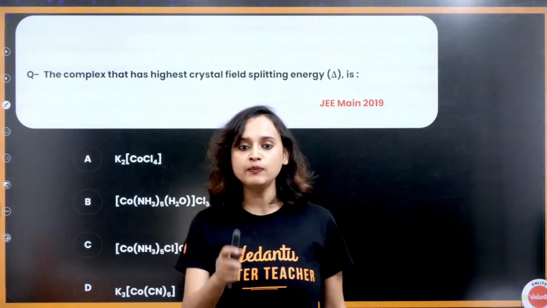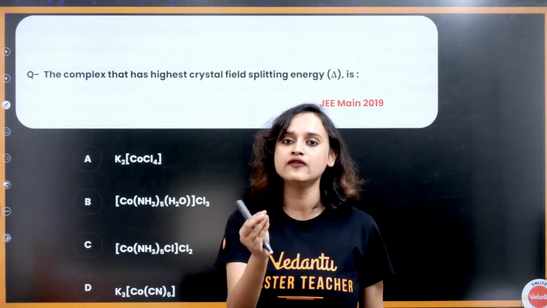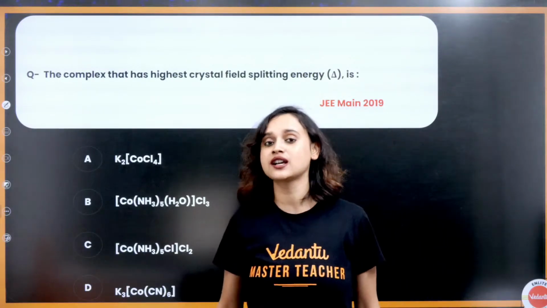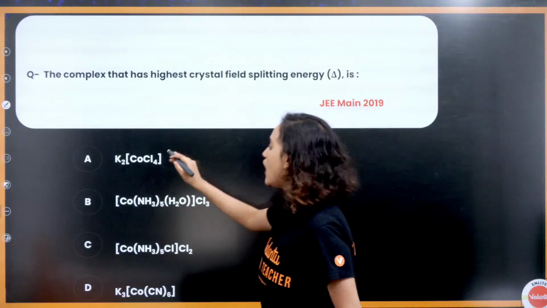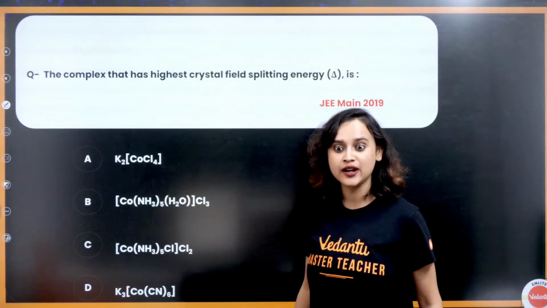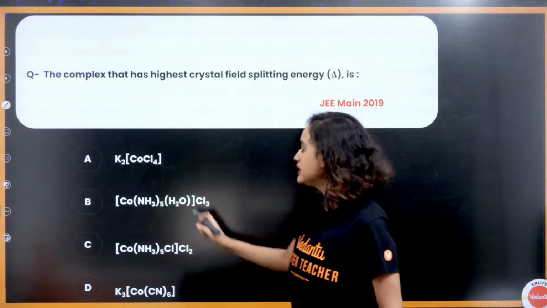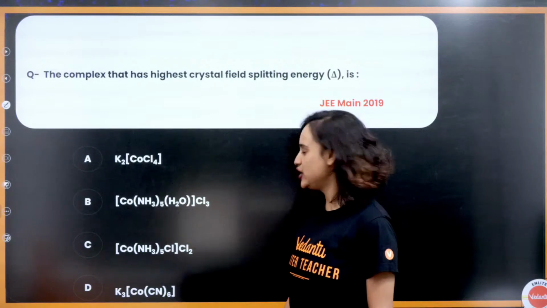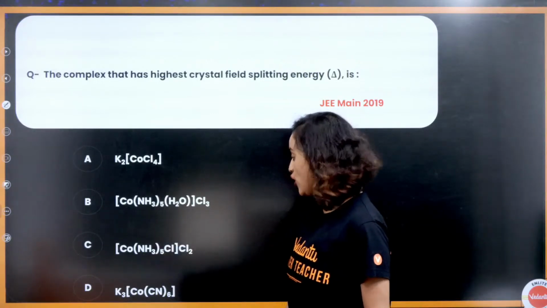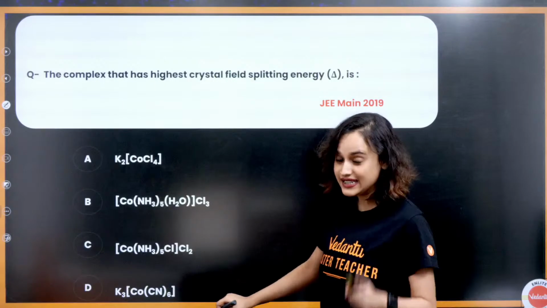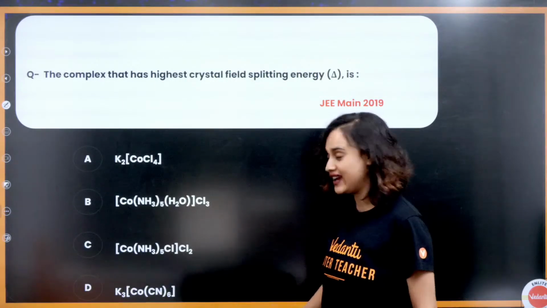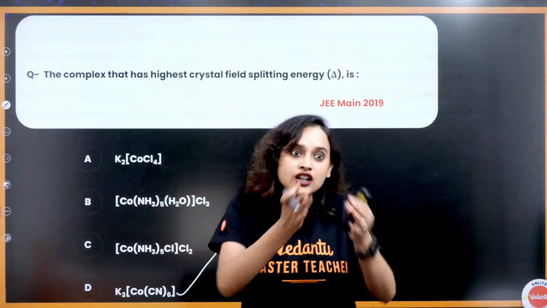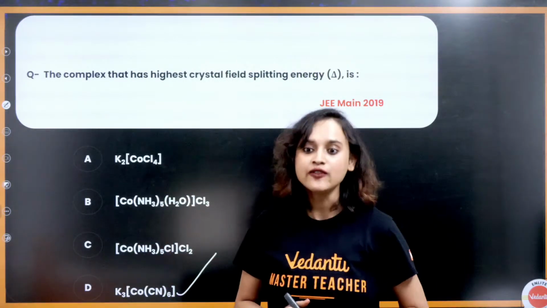Moving on, the complex that has the highest crystal field splitting energy. Once again, everybody, highest crystal field splitting energy. If this kind of question comes in your exam, what are you going to do? Check out which one is a strong field ligand. Is Cl a strong field ligand? No. H2O, NH3? No. CN is a very strong ligand. So that means option C. If it is a strong field ligand, then it will definitely cause more splitting, isn't it? Yes, definitely more splitting.